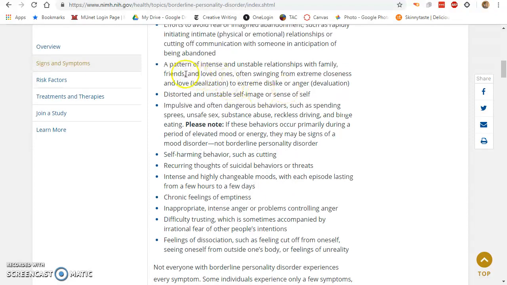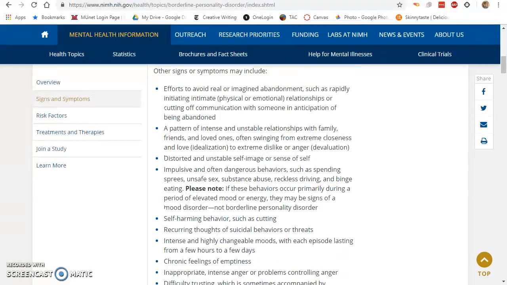A pattern of intense and unstable relationships with family, friends, and loved ones. That's definitely her with Stanley, often swinging from extreme closeness and love to extreme dislike or anger. I am also going to write this, but I'll put both of these on a different note card, because in my head I'm guessing I'm going to have a full paragraph about her fear of abandonment and loneliness, and in its own separate paragraph about her swinging moods. So that's going to be different paragraphs. I'm talking about 2 different things, so those go on 2 different note cards.